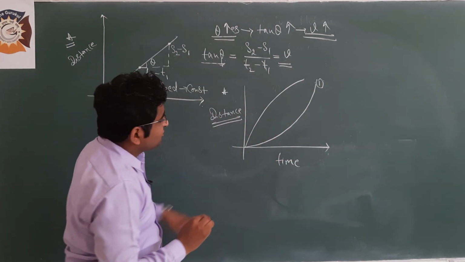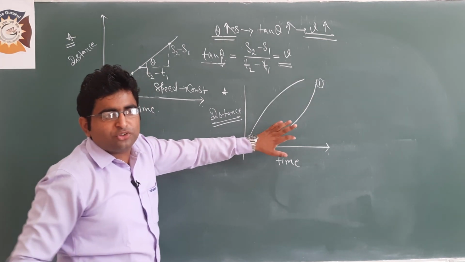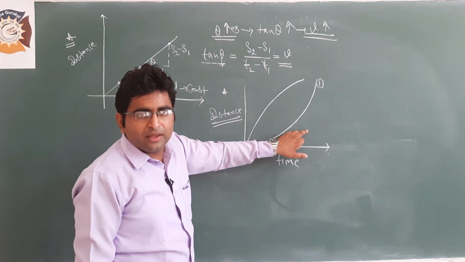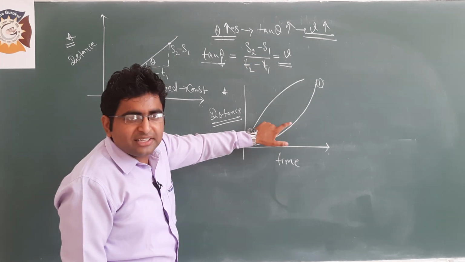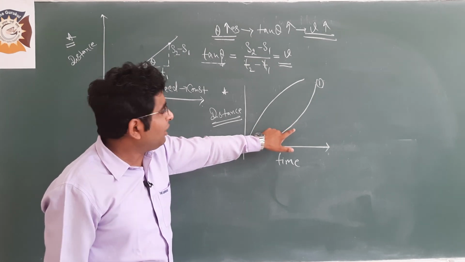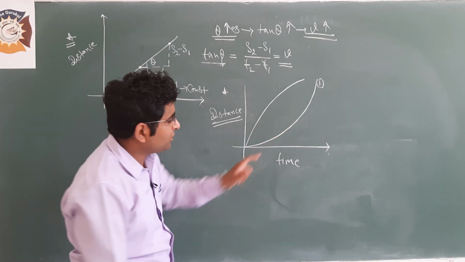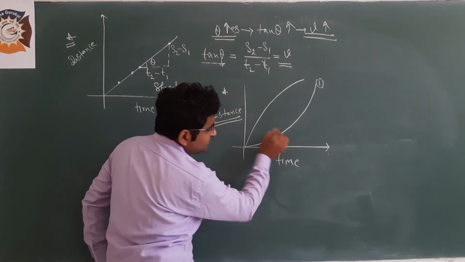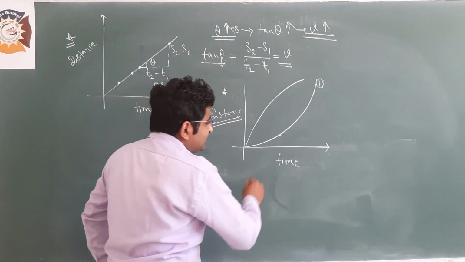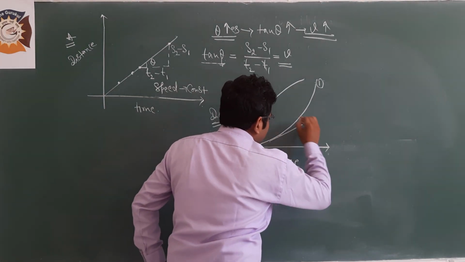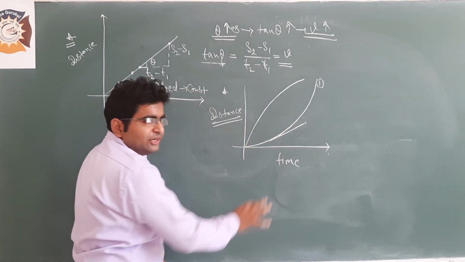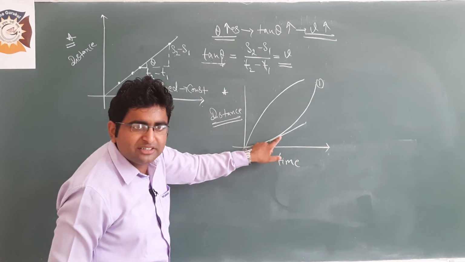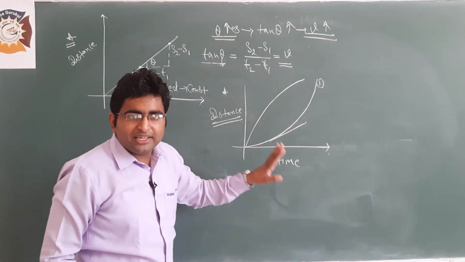Here, it is not a straight line graph. It means you cannot choose 2 points. Clear? So in this type of graph, how do you have to calculate the slope? Look, you have to choose 1 point only, like this, and you have to draw a tangent like this. A tangent is a line that touches a point of a curve and passes through.